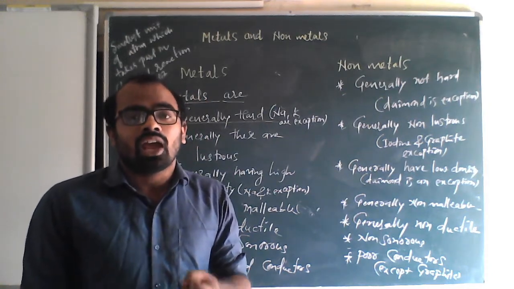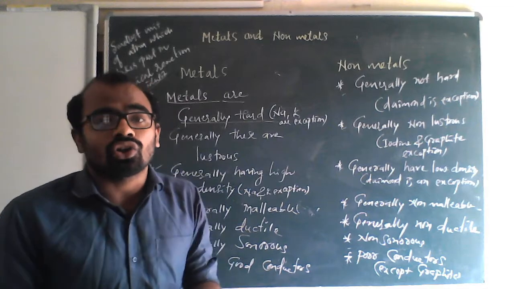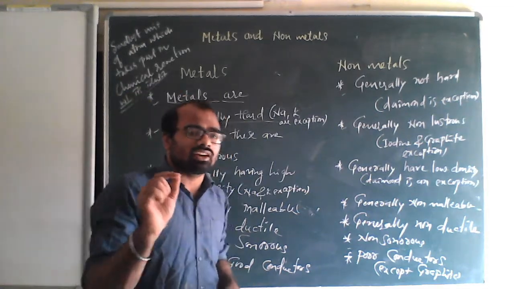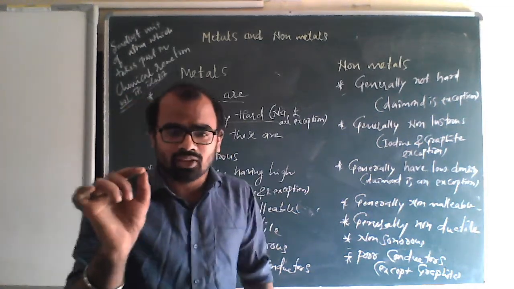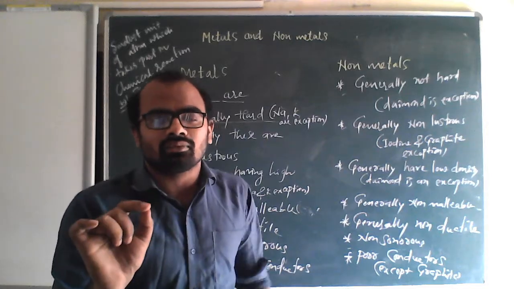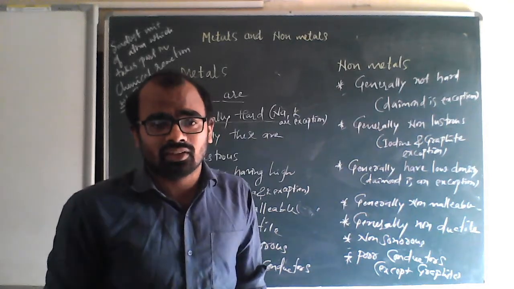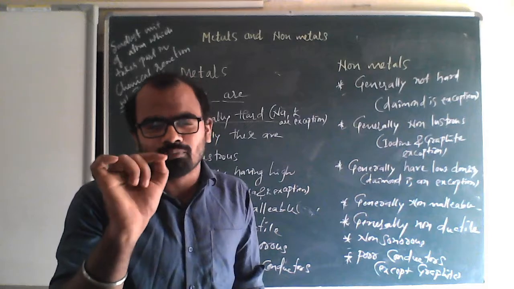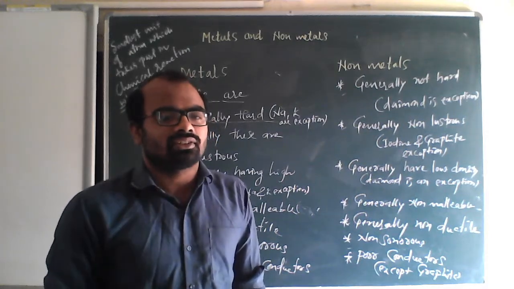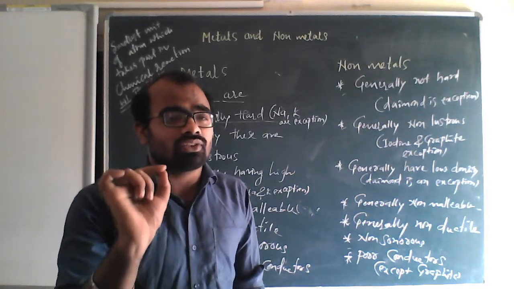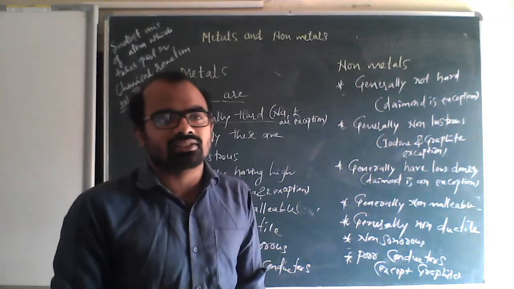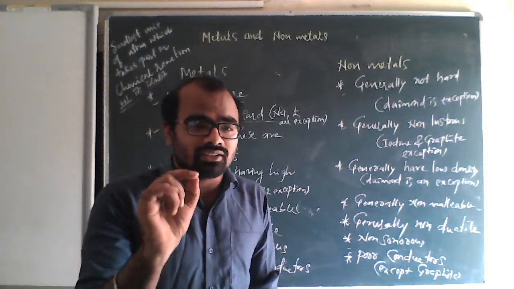Non-metals are non-lustrous, but you can see graphite is present in your pencil. Pencil has a little shiny nature. If you observe the tip of the pencil properly from the side, you can see the shiny nature.